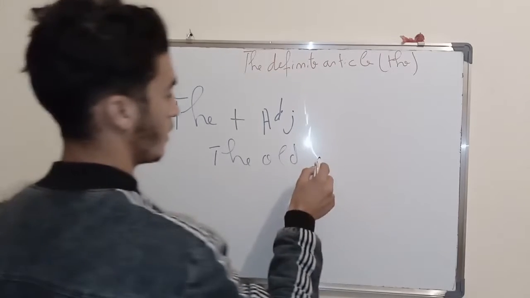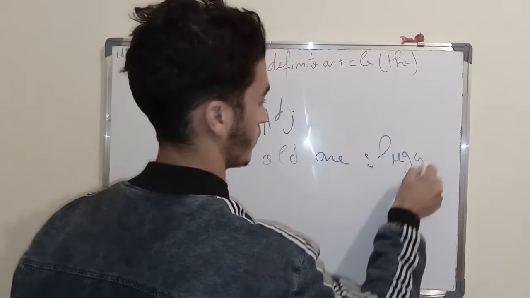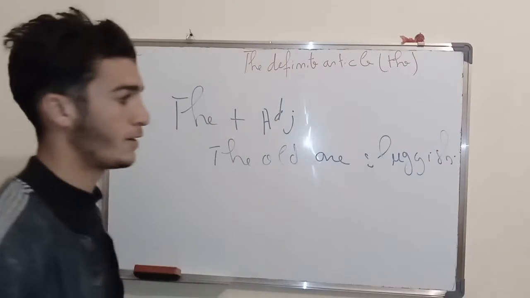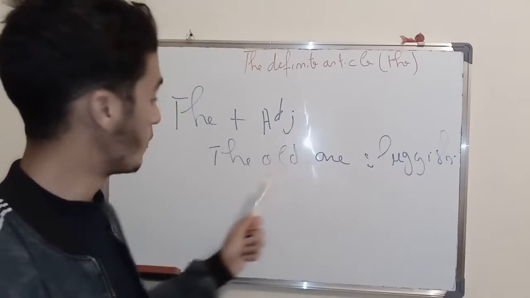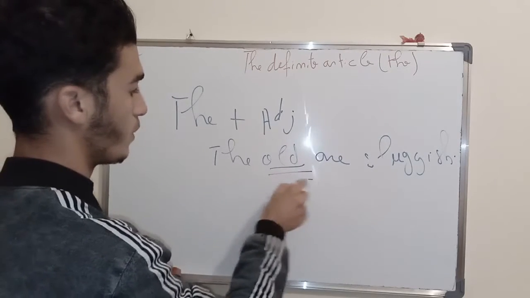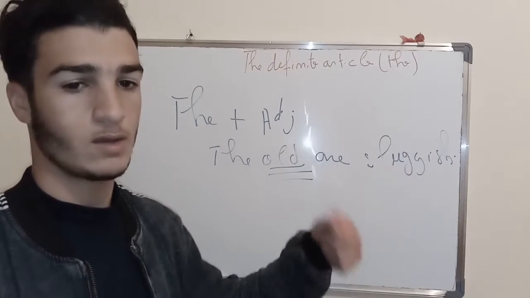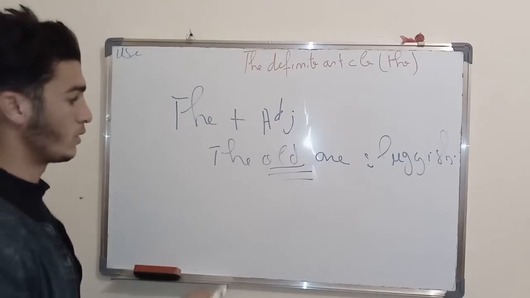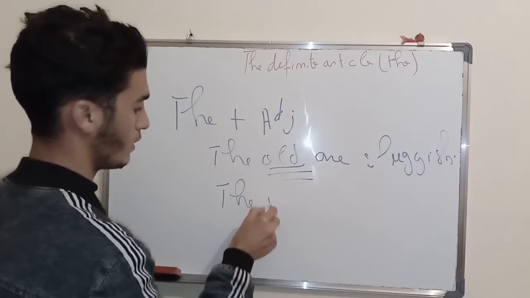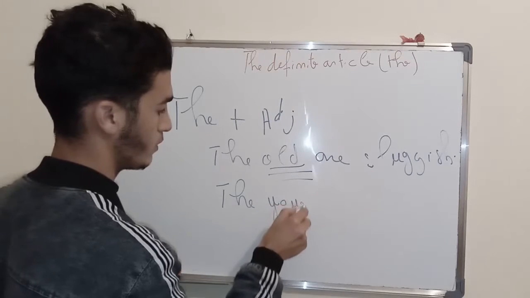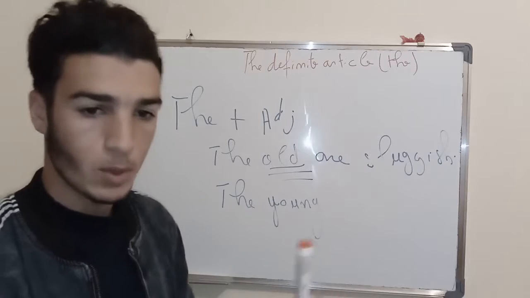So the old are sluggish. The old are sluggish. Okay, are slow. Here I mean that the old people who aged 70, 80 or 90 and so on. Okay. For example, the young. So the young here refers to the youth. It refers to people who are young.